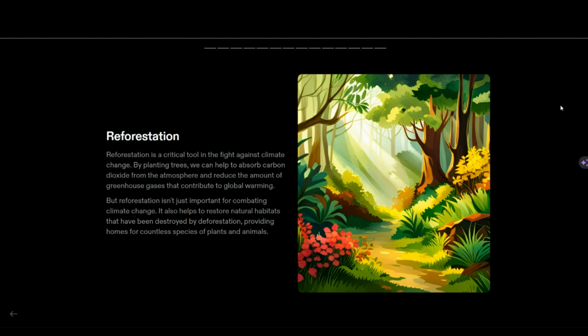And the next topic is reforestation. Reforestation is a critical tool which we use to fight against climate change. By planting trees, we help to absorb carbon dioxide and reduce the amount of greenhouse gases that contribute to global warming. But reforestation isn't only about climate change. It also helps to restore natural habitats that have been destroyed by deforestation, providing homes for countless species and animals.